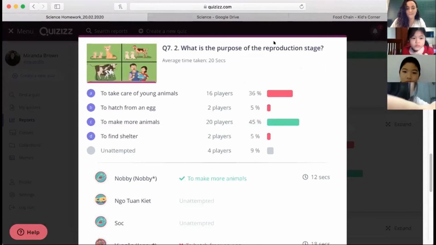Take care of young animals. Not quite, Teddy. So reproduction is when a mom and dad make more babies. So reproduction is to make more animals, letter C.